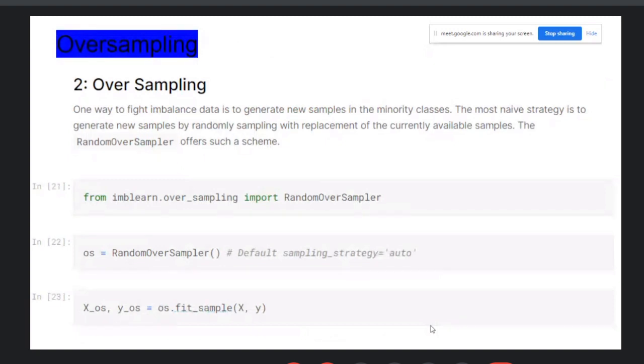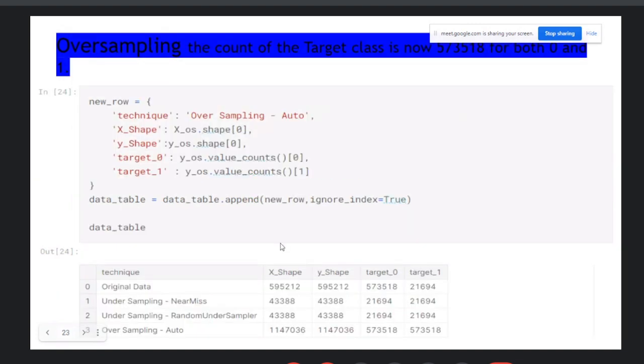Then next one, that is oversampling. So one way to fight imbalanced data is to generate new samples in the minority classes. And the most naive strategy is to generate the new samples by randomly sampling with replacement of the currently available samples. That is random oversample. You can use the random oversampler here. Then create the resample on the X and Y, and then execute this, right? You can take the data here.